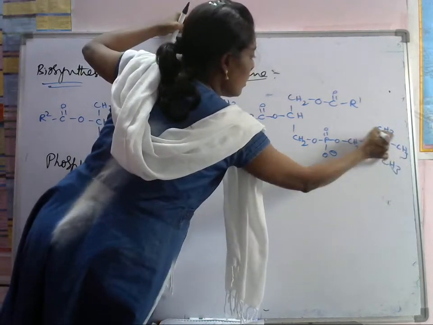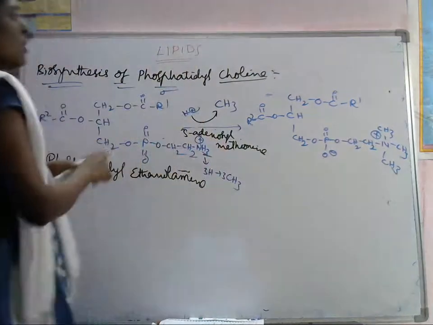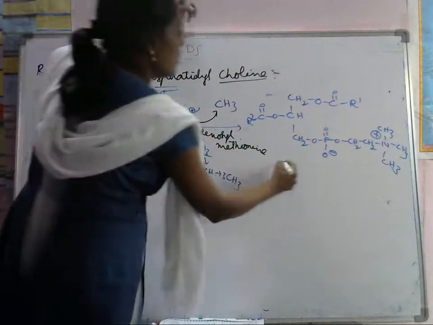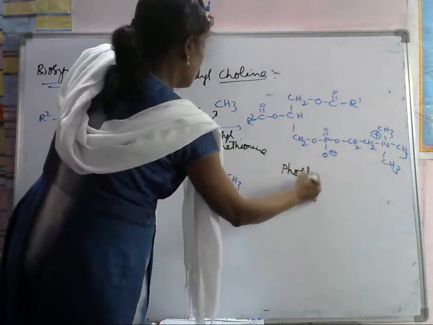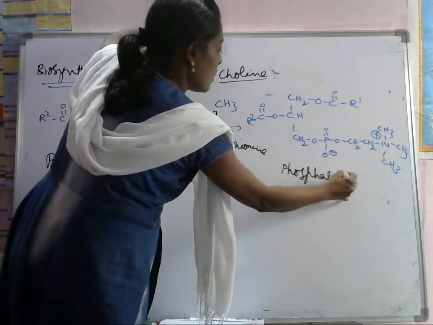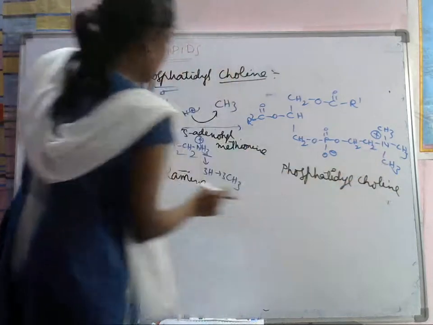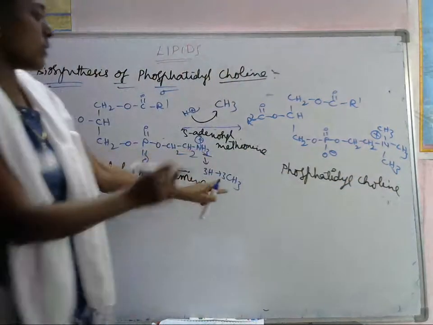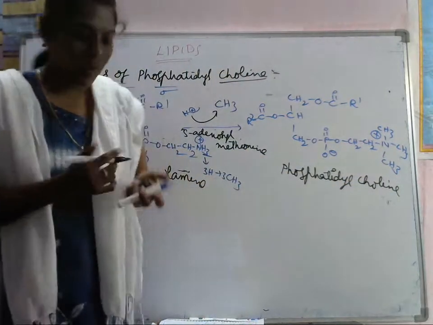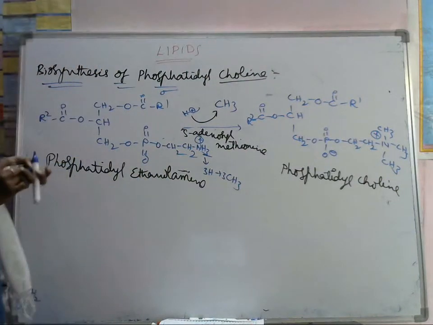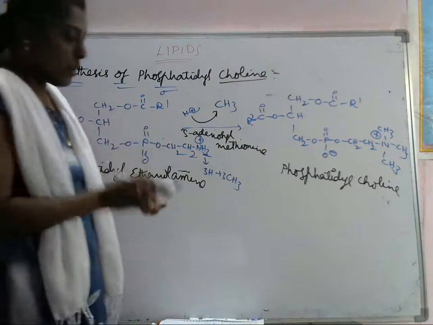Here it is having a plus charge. So this is the phosphatidylcholine. We replace all the hydrogens with the 3 methyl groups, then it is called phosphatidylcholine. So this is the biosynthesis of phospholipids.